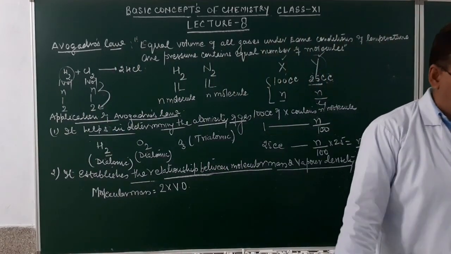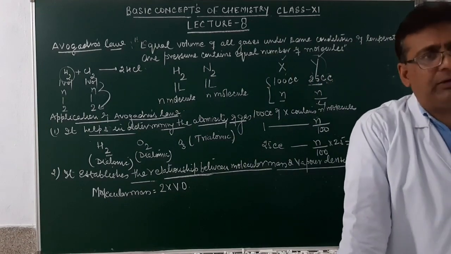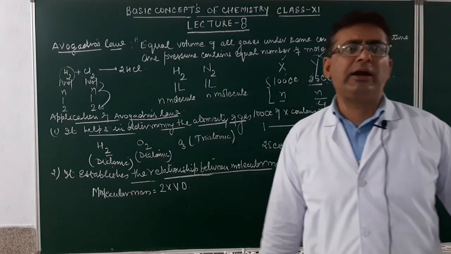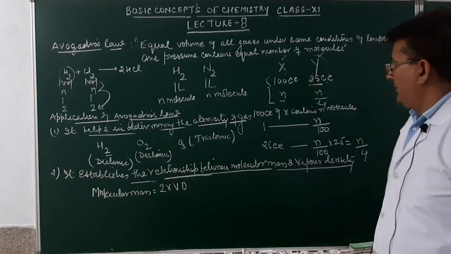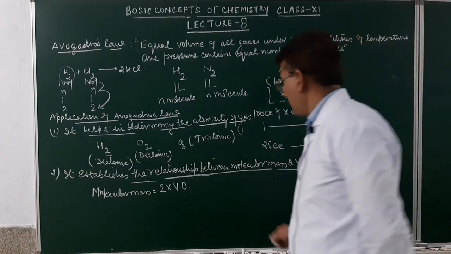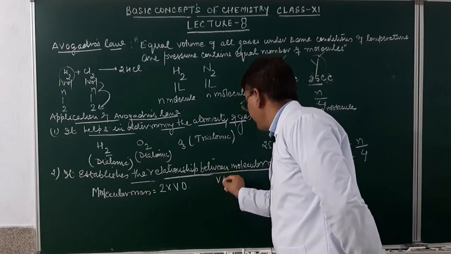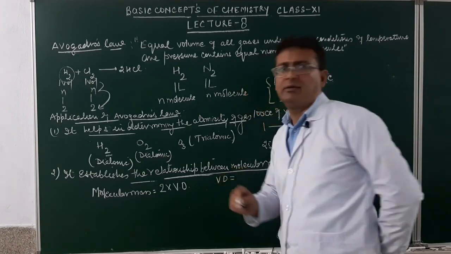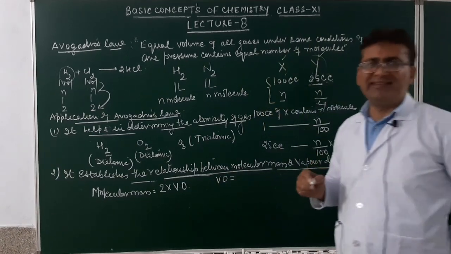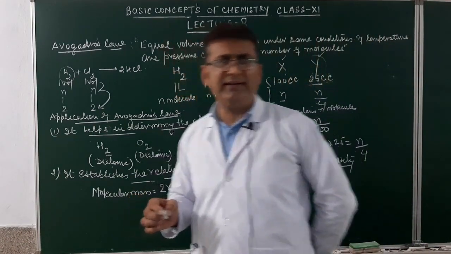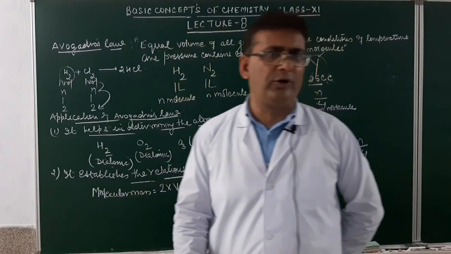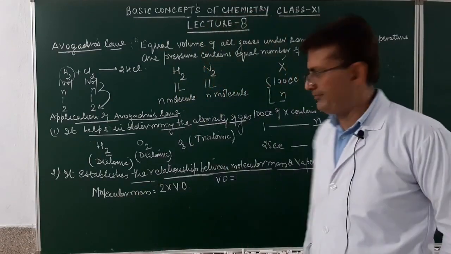This relationship will be established through Avogadro's law. How? We know vapor density. What is vapor density? Define vapor density. It is the ratio of density of a certain volume of a gas to the density of same volume of hydrogen at the same temperature and pressure.